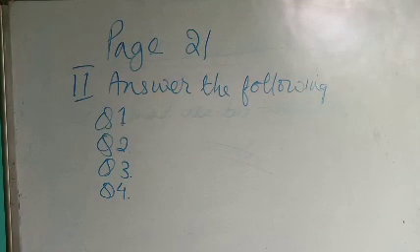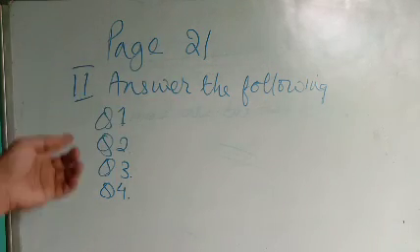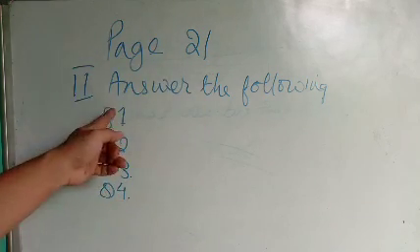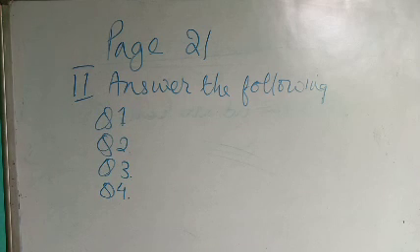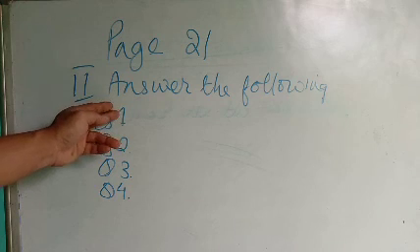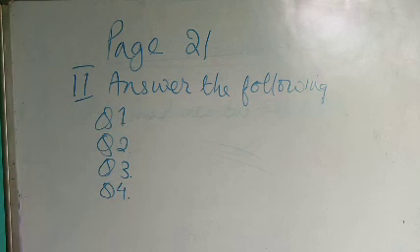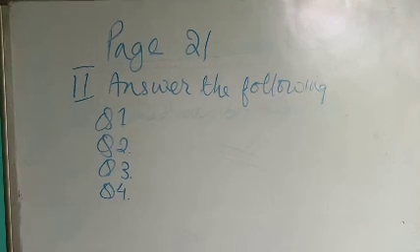Okay, dear children, please turn to page number 21 and answer the following questions. Question number 1. When is a kharif crop such as maize grown? Question number 2. Which are the two activities that prepare the soil for growing crops? Question number 3. Name a crop in which seedlings are used to grow. Number 4. Why is a check dam built? Please answer questions 1, 2, 3, and 4 and submit them to me through WhatsApp.